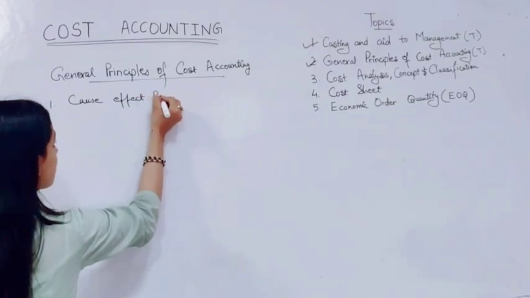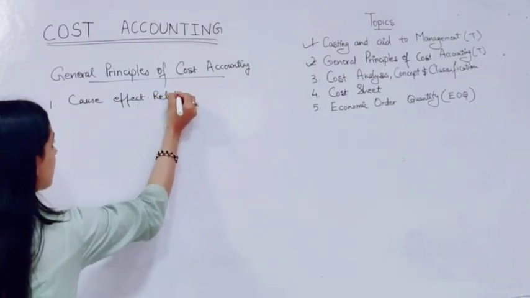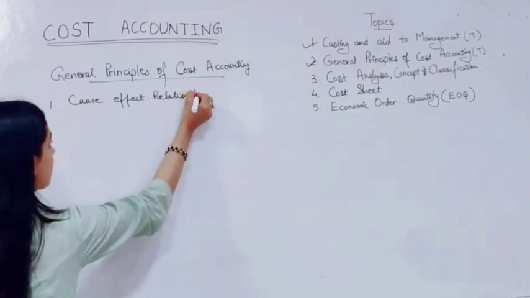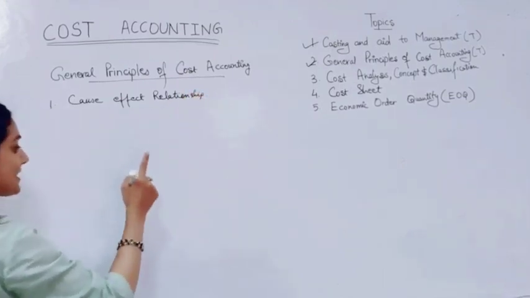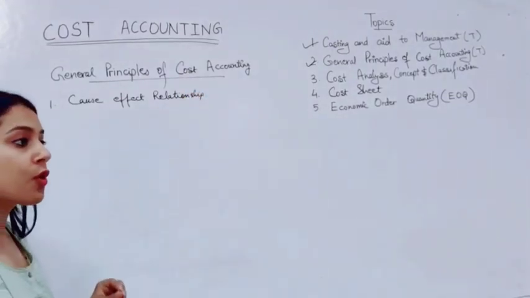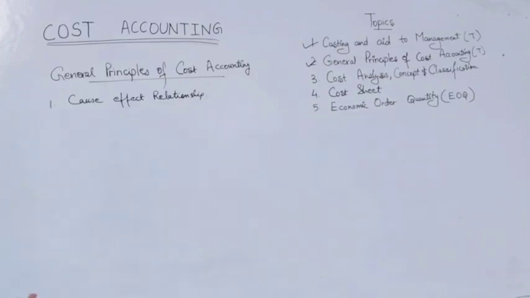Cause effect relationship states that the exact cause of incurring a cost should be followed, or each item of cost should be related to its cause perfectly. The effect of the same will be shown on the various departments which are involved in that particular cost and the department to ascertain a particular type of cost.